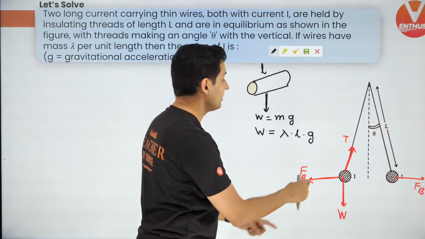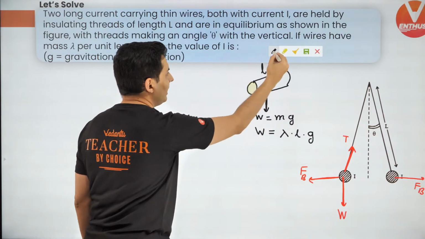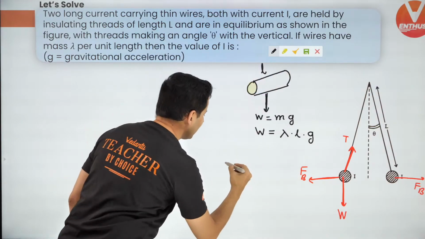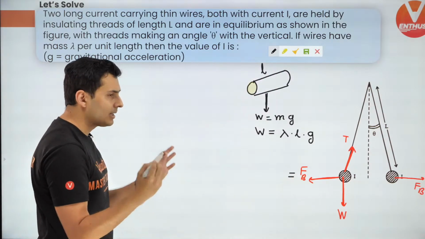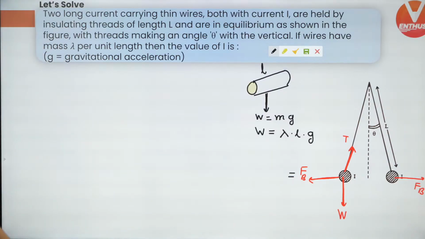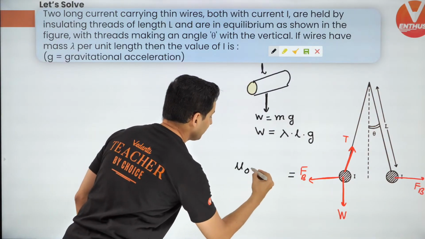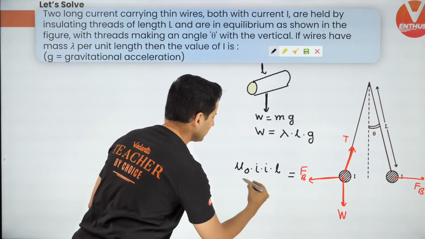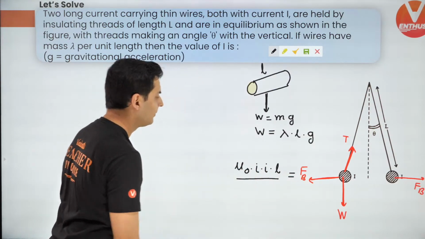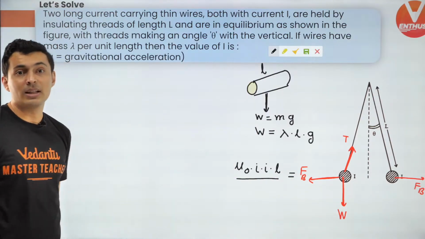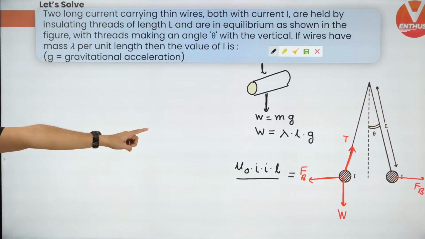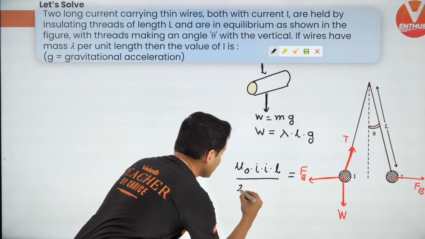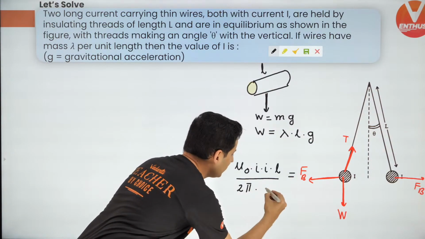Now, after this, what will be FB? Guys, think about it. The value of FB is, I just told you, force per unit length. What was the force per unit length formula? Wasn't it mu naught I square divided by 2 pi d? So that was force per unit length actually. So total force will be into that L, divided by the distance between them. Remember, is it distance square or just distance? I think it was just distance. Yes, divided by just distance, mu naught by 2 pi into the distance.